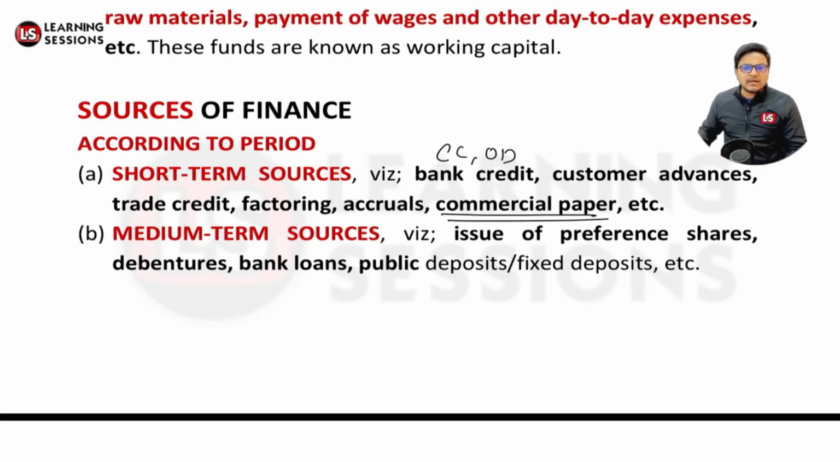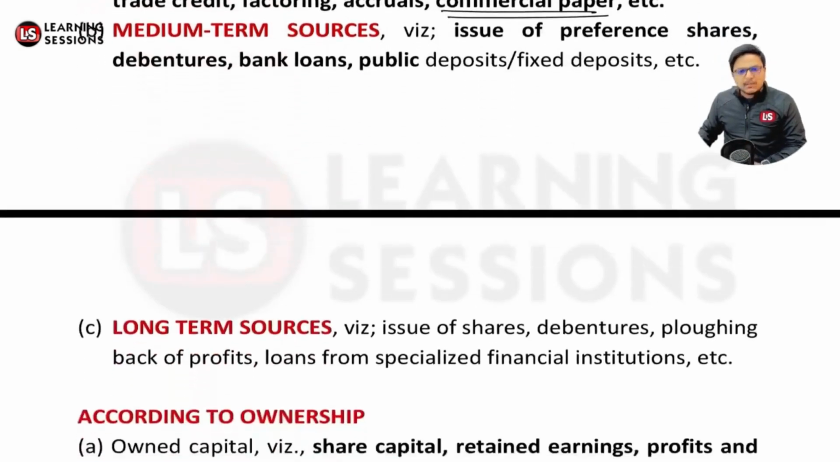Now what do you mean by medium term finance? That particular finance which is for a longer period than the short term period. Like we require the funds for 2 years, 3 years, 5 years. So that's related to medium term finance. For that particular purpose, we can issue preference shares. We will be learning in detail about what preference shares and debentures are, etc. So it's related to the medium term period.